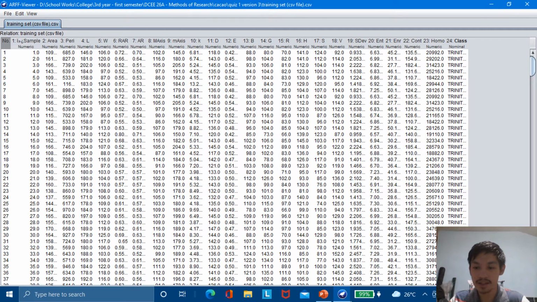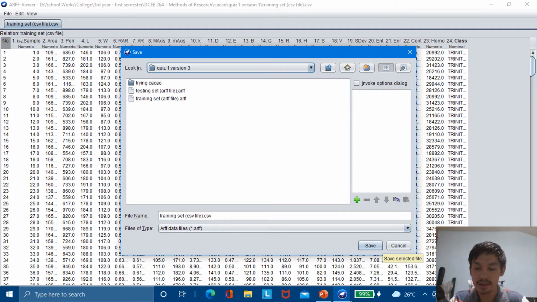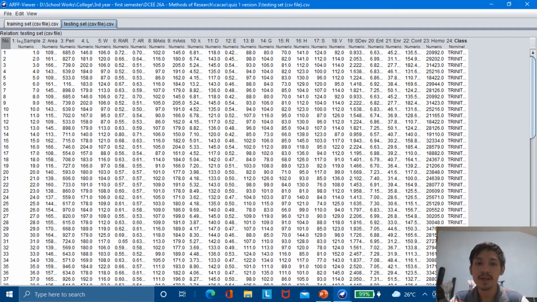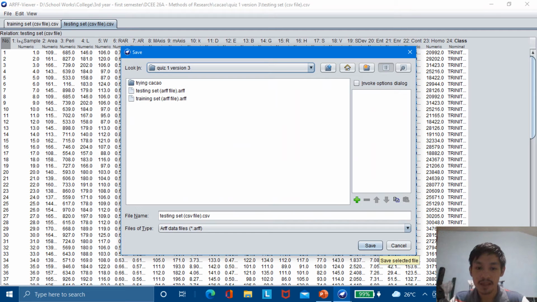We can see that there are already no errors because we can view the file. So we will be saving this training set as an ARFF file. Let's click Save. Next, we will open the testing set in the ARFF viewer, and also we will save it as an ARFF file.